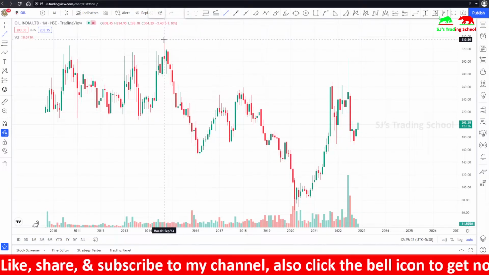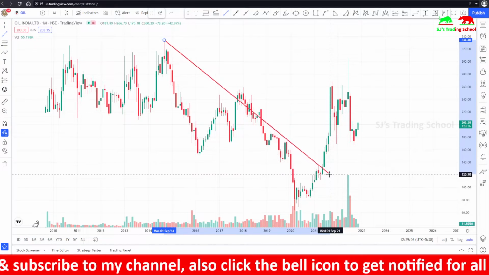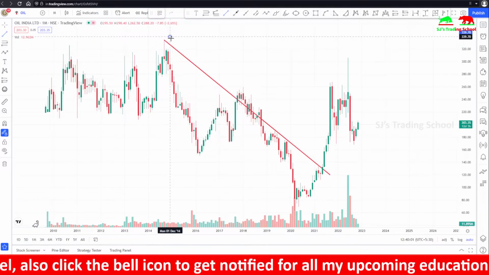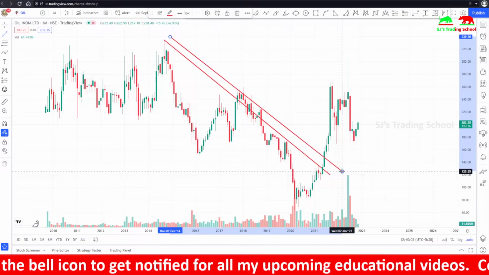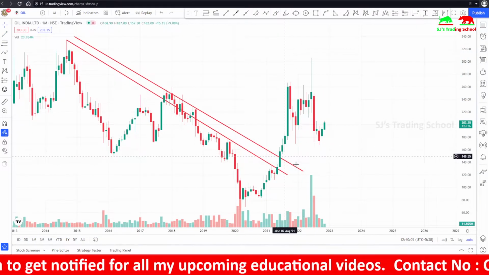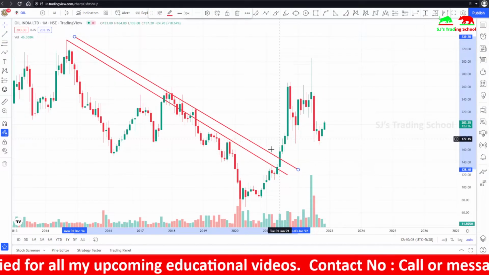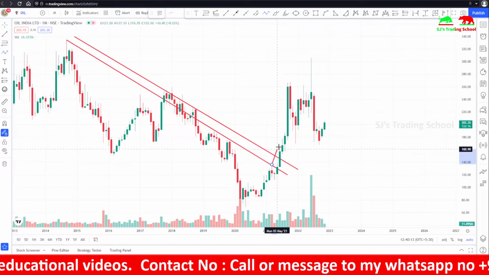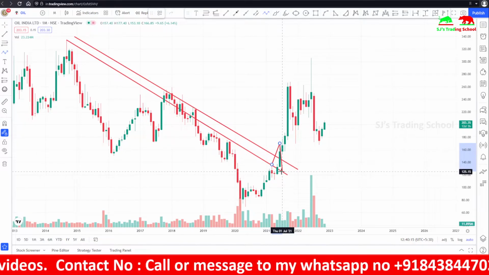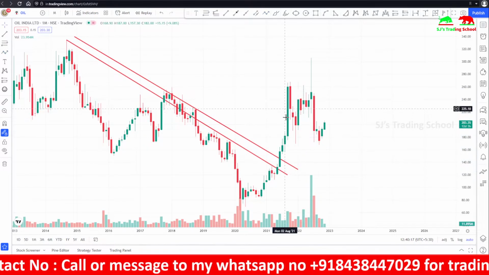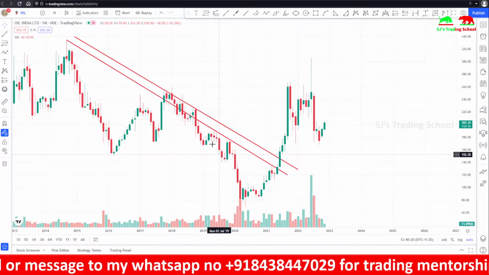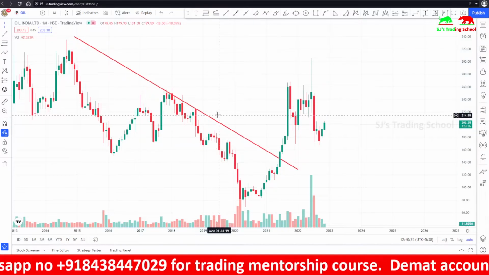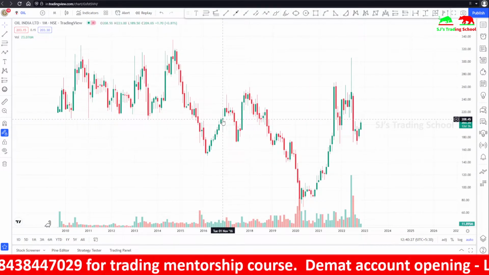Some also draw trend lines like this. You see, they might draw like this. They might use two lines, and only when the trend line breaks the second line, they might take an entry. Sometimes they look for a retracement also. So once the trend line breaks, it usually touches this zone and again goes up. Some might use trend lines by drawing two lines. So some traders might also draw trend lines like this. So this is another way of drawing trend lines.